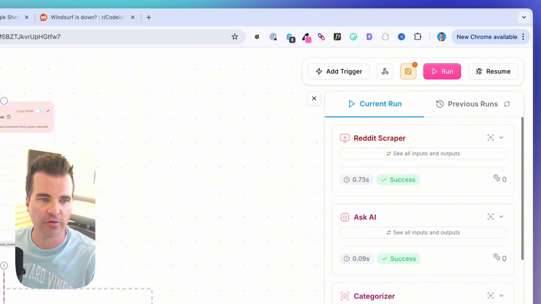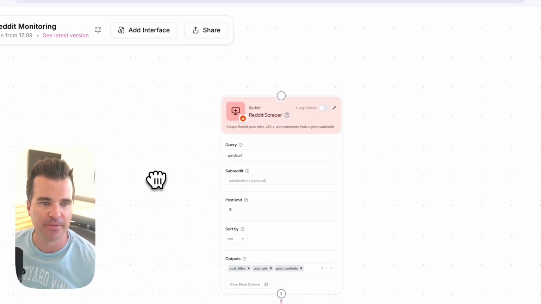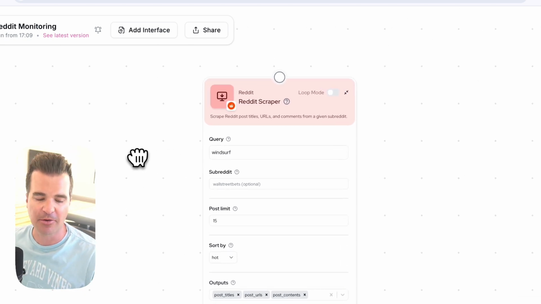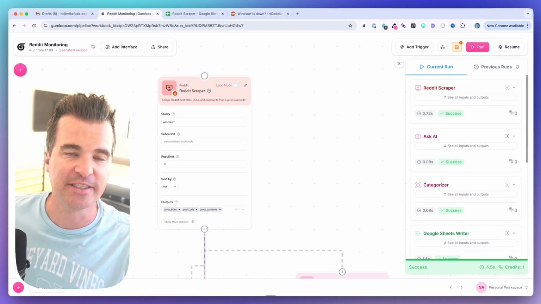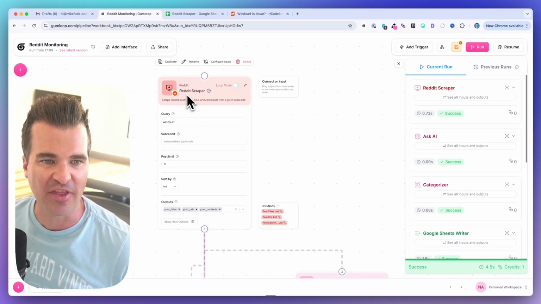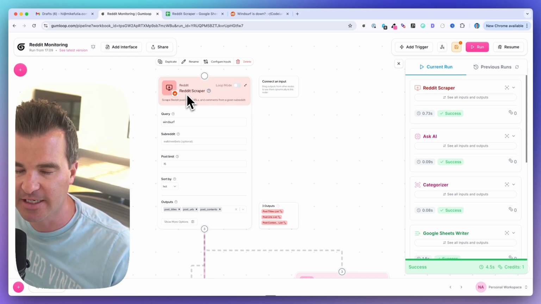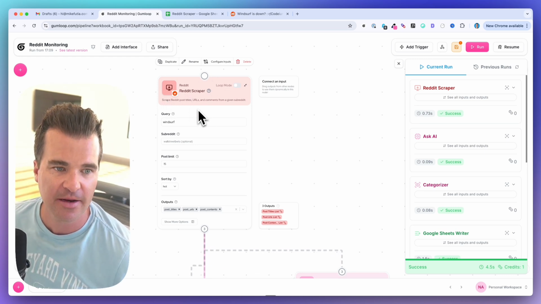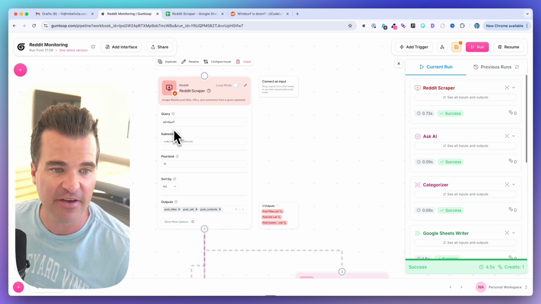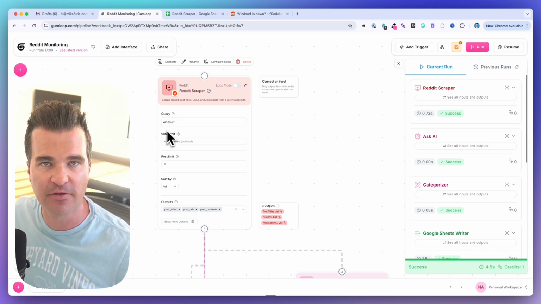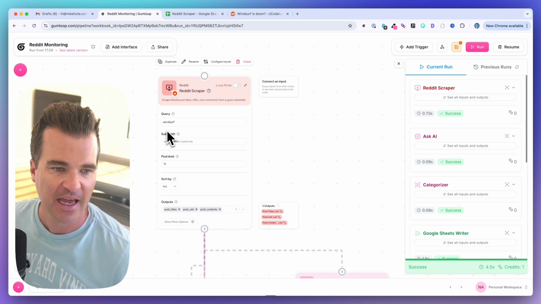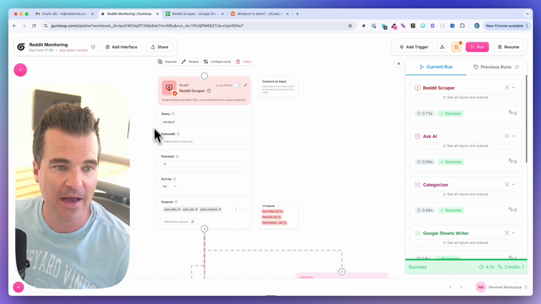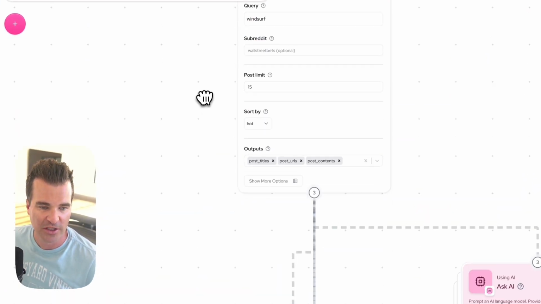All right, so let me walk you through this flow in Gumloop, and then we can build it out step by step. We're going to set a timer here at the end, so this can run maybe once a day. And we're starting with a Reddit scraper. This is a built-in integration with Gumloop, and it's going to scrape Reddit for whatever query you give it. You can also set a subreddit, but for these purposes, I'm just using Windsurf as an example. So it's going to go out and scrape Reddit for all mentions of the query Windsurf.